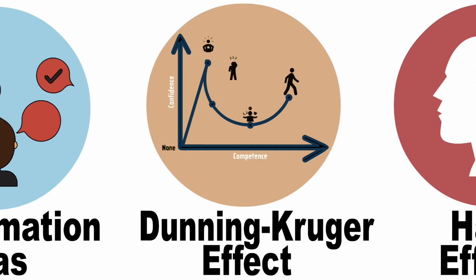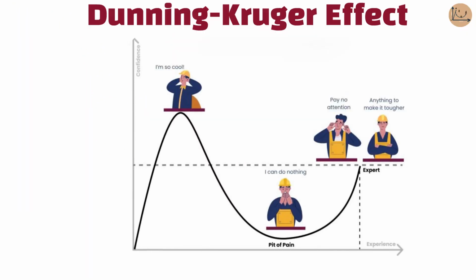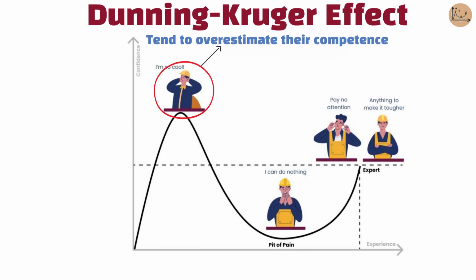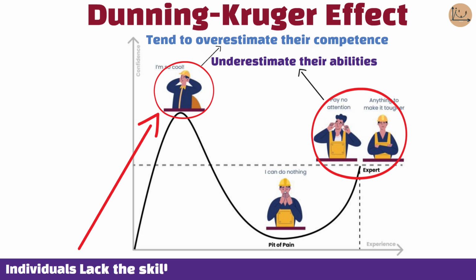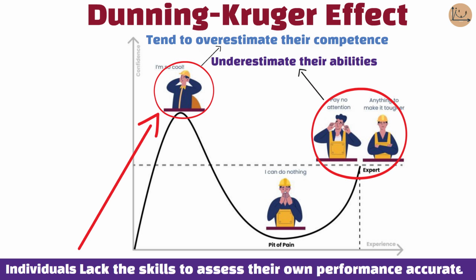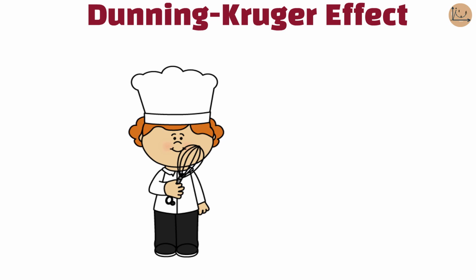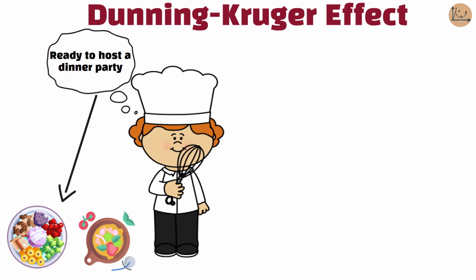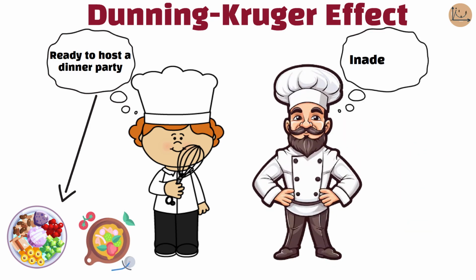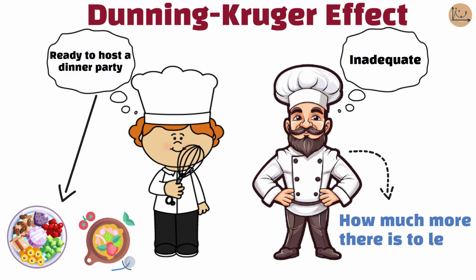Dunning-Kruger effect. The Dunning-Kruger effect describes how people with low ability or knowledge in a certain area tend to overestimate their competence, while experts tend to underestimate their abilities. This happens because, in the early stages of learning, individuals lack the skills to assess their own performance accurately. For example, a beginner cook might think they're ready to host a dinner party after mastering a few recipes, whereas a professional chef might still feel inadequate because they know just how much more there is to learn.